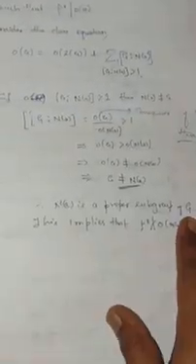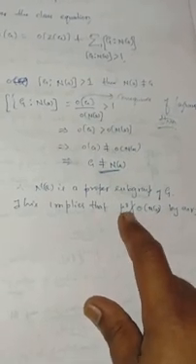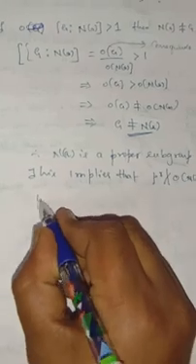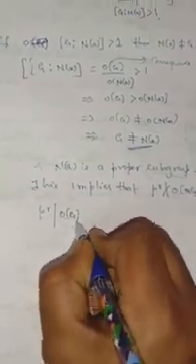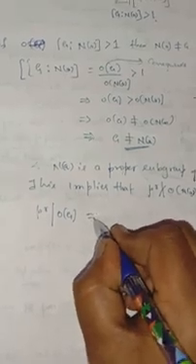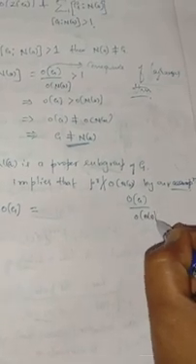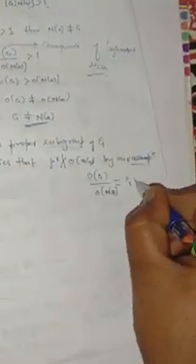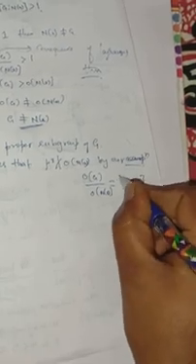So what are we assuming? We are assuming that G has no proper subgroup whose order is divisible by p to the power of r. Since N(a) is a proper subgroup, p to the power of r doesn't divide the order of N(a). This is by our assumption, by the induction hypothesis. But p to the power of r divides the order of G, by hypothesis. We know that order of G divided by order of N(a) is equal to the index of the normalizer of an element in G.